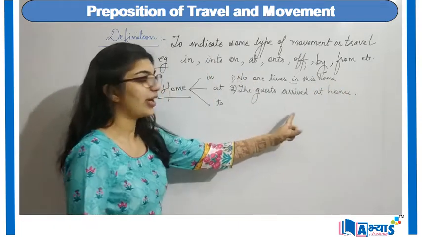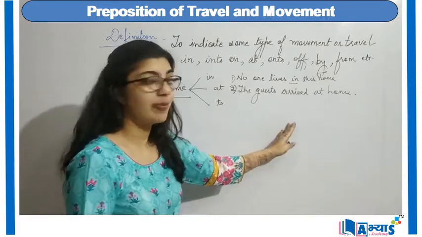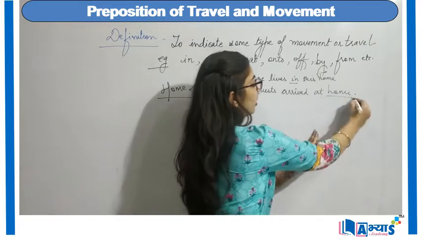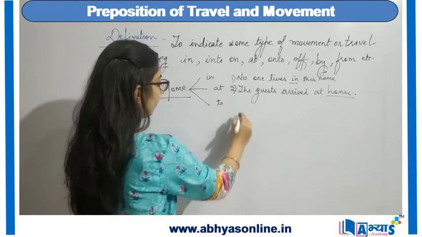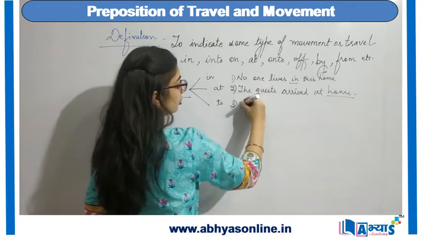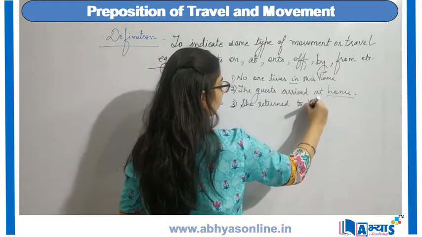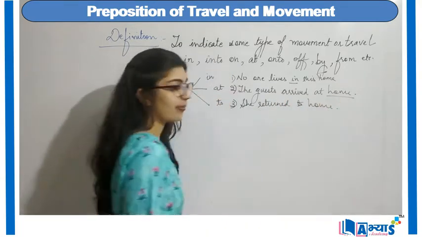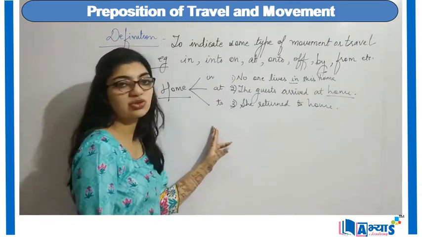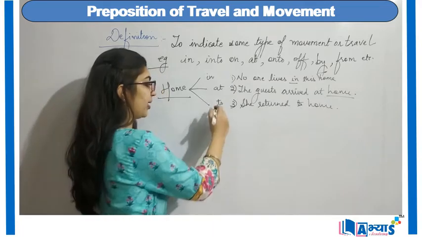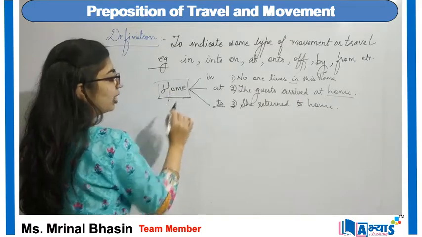So here, whenever the word arrive is used, we will be making use of at, but we will be making use of at when there is a particular destination. Now the destination over here is at. And third, she returned to home. Right? She returned to home. There we are making use of the preposition to.